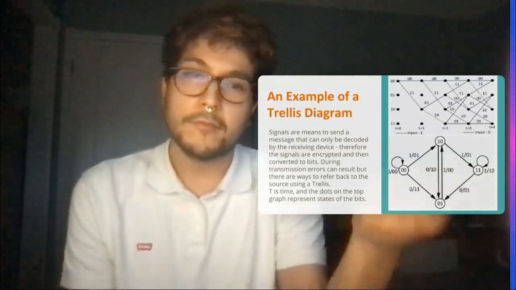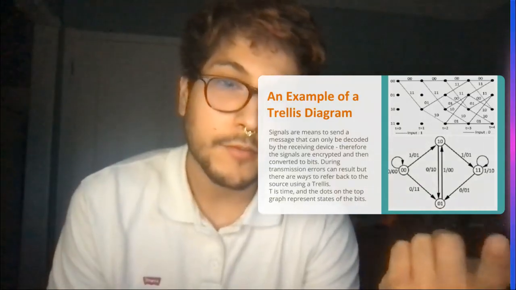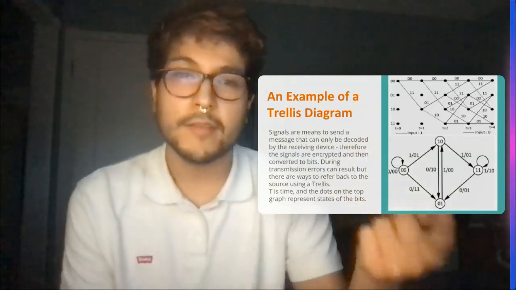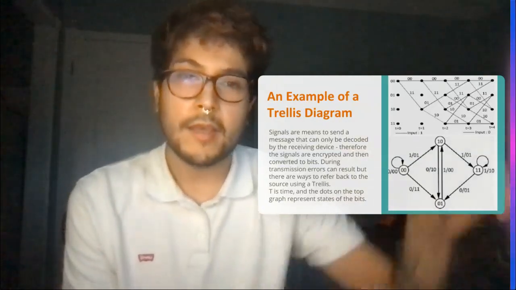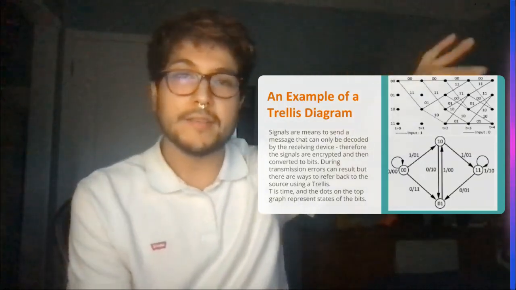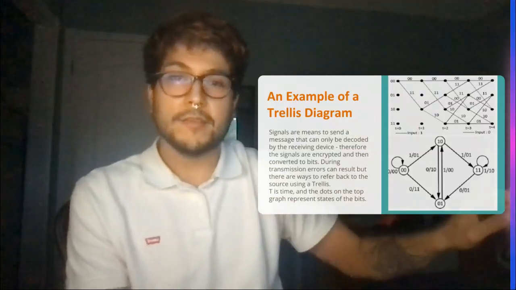And 11 can go to 01, or it can go to 00, 10. So you can see there are many paths that it can take. And the trellis diagram records all these paths as it travels down from the beginning in the sender to the receiver.